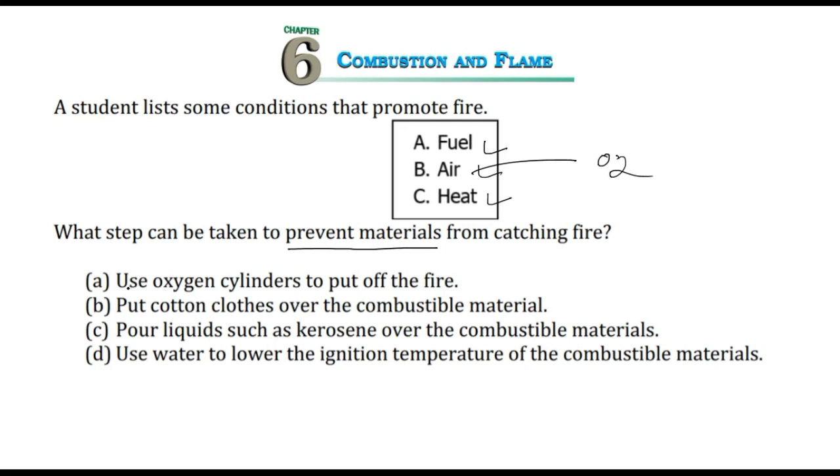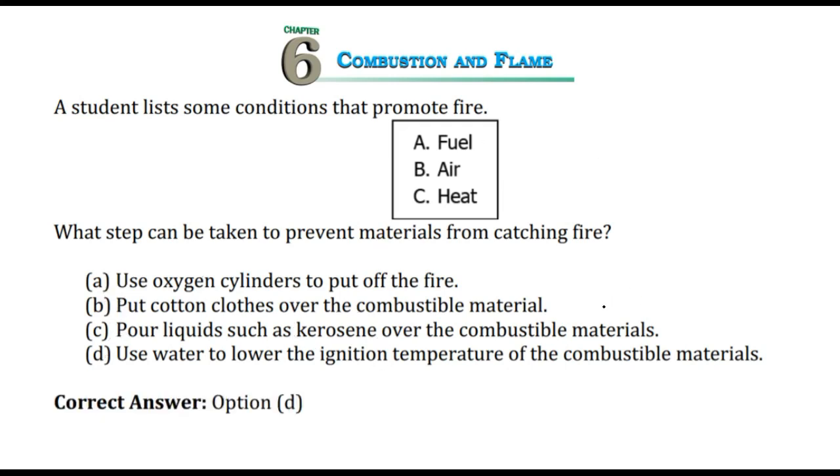Okay. And first option is use oxygen cylinder to put off the fire. Wrong, because oxygen is a supporter of combustion. It helps to carry on the combustion process. Second, B, put cotton cloths over the combustible material. Again wrong, because cotton burns itself. Pour liquid such as kerosene. No, kerosene has the lowest ignition temperature. Again wrong answer. Use water to lower the ignition temperature will be the correct answer out of the 4 choices given. So this is a simple one and simple logic you have to apply for this, and the right answer is D.